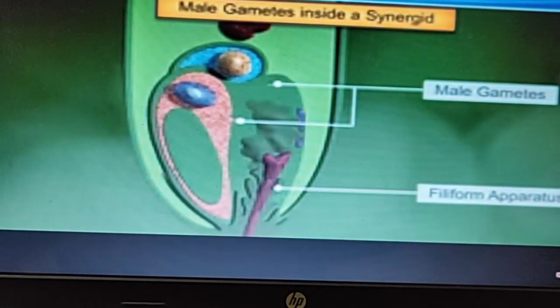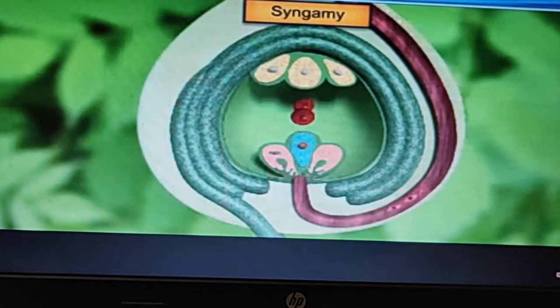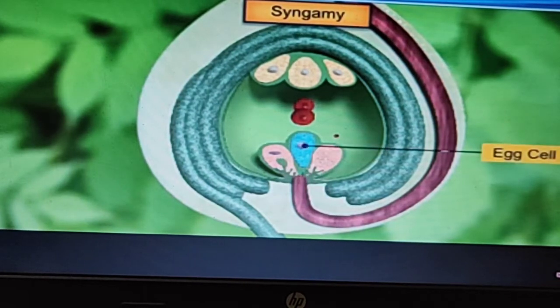The fertilization takes place. The male gametes present inside the synergids reach the female part, and see the movement, they are moving like this and now they have reached the egg cell. Clear? With the help of the synergids, one moves towards the egg cell and the other moves to the polar nuclei.